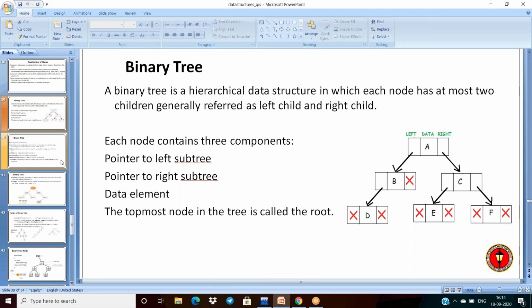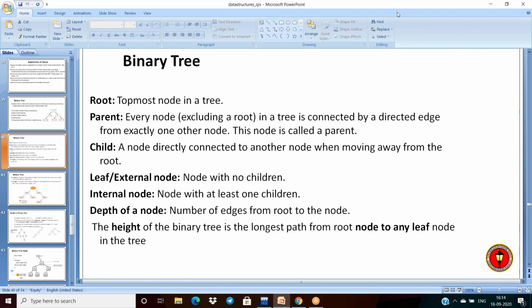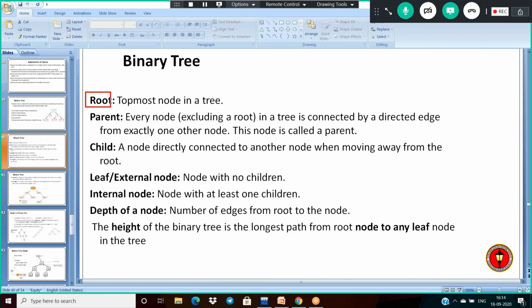And let us see some of the terminologies related to the binary tree. The first terminology is root. So what is root? The topmost node in a tree is called the root. In the previous example, A is the root node.